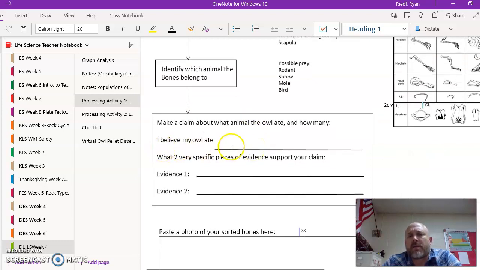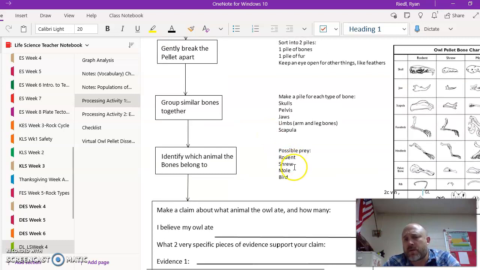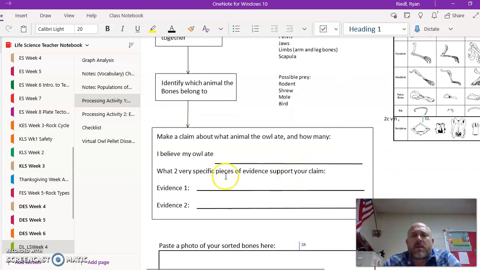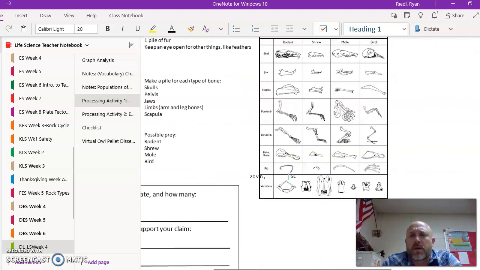So what did you think your owl ate? A rodent, a shrew, a mole, a bird? And then tell me 2 pieces of evidence that tell you why. So for instance, you think your owl ate a bird. You would say, oh, I found a bird skull here, and there are feathers inside of it.